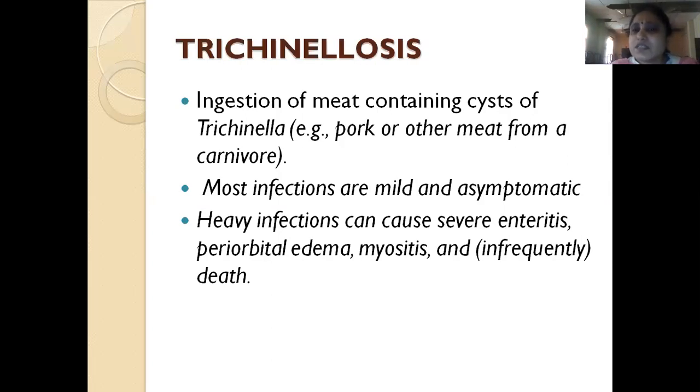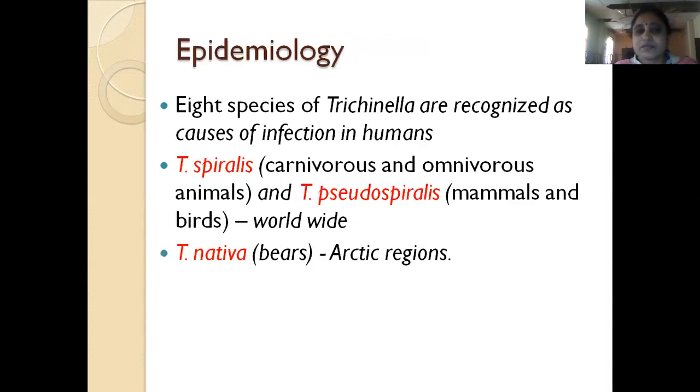So most infections are mild and asymptomatic. Once the patient's immunity develops, these infections go away. Patients do not feel any symptoms. But heavy infections will cause severe enteritis. They may cause periorbital edema, myositis, and sometimes the patient may also die of these infections.